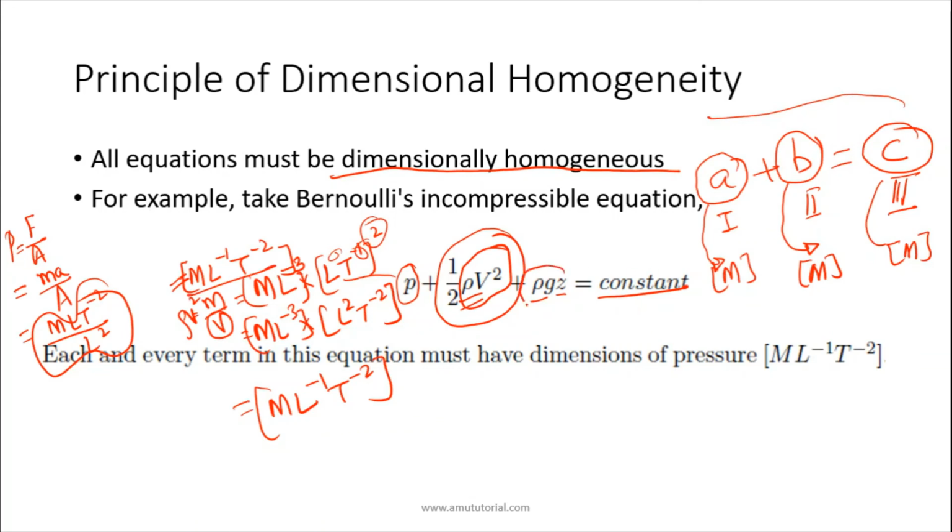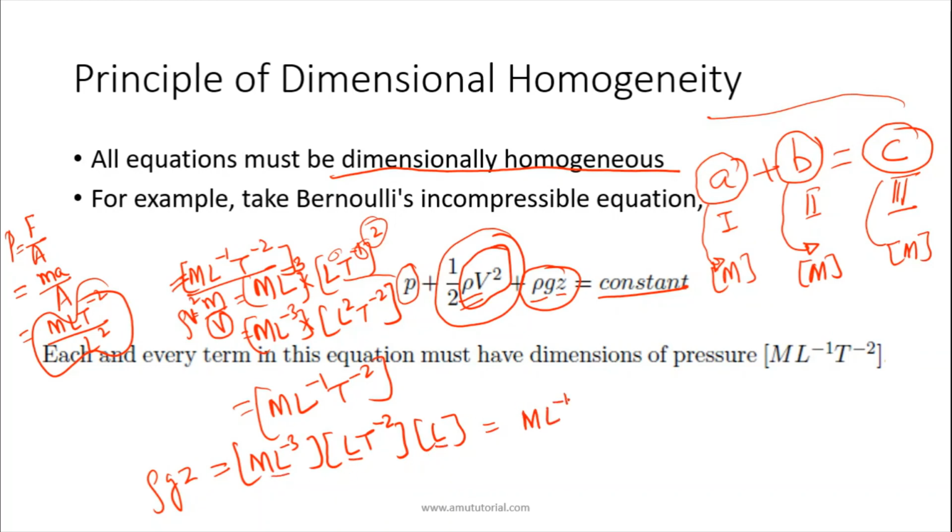Again, you can also solve for this one, rho times g times z. Rho has dimension M L minus 3. g is acceleration, and acceleration means L T minus 2. And z should have the dimension L. So it is M L minus 3, L T minus 2, L, which again gives M L minus 1 T minus 2, the same dimension. So the dimensions of all these three terms are the same.